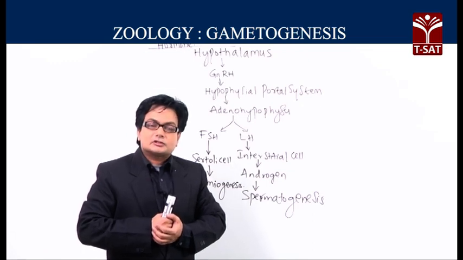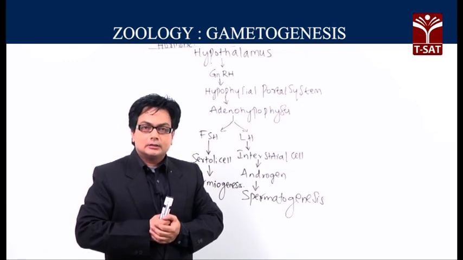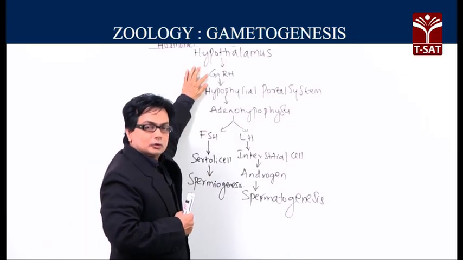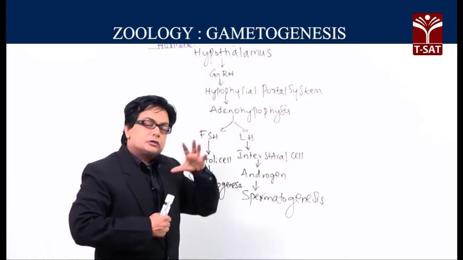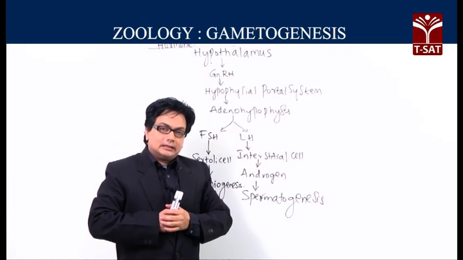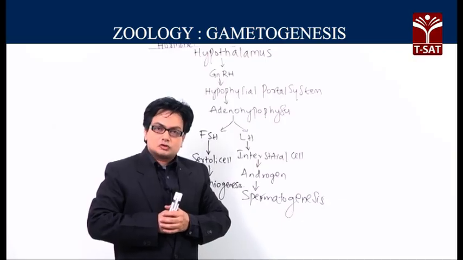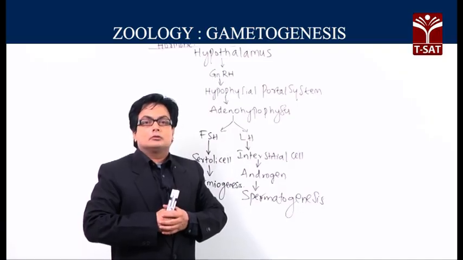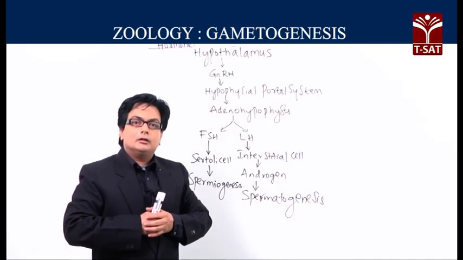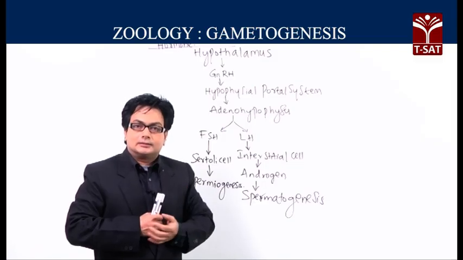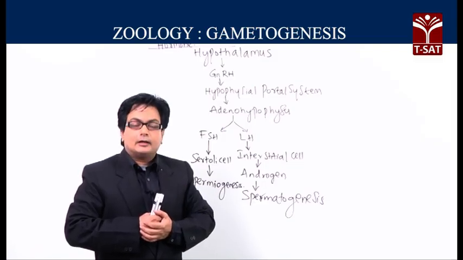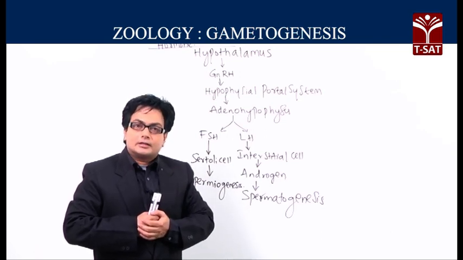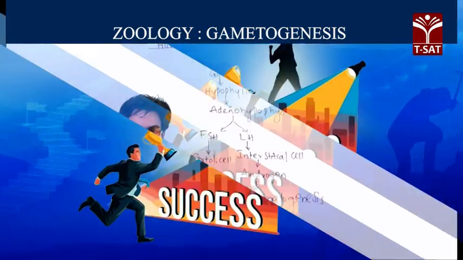The neurosecretory cells in fact release the neurohormones, and the neurohormone which I am referring here is called the gonadotropin releasing hormones. So, when you say gonadotropin releasing hormone, these are small sized hormones, and these chemical messengers which are neurohormones released from the neurons of the hypothalamus will be transported by a very specialized portal system which is called the hypophyseal portal system. The hypophyseal portal system is located in the pituitary stalk or the infundibulum.